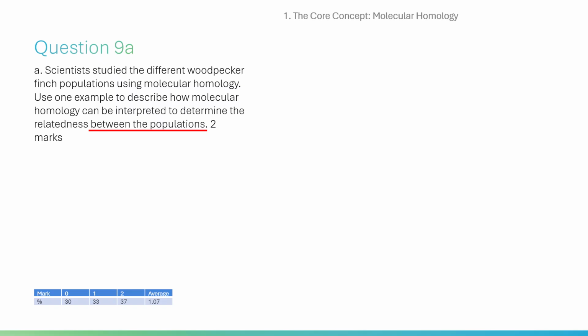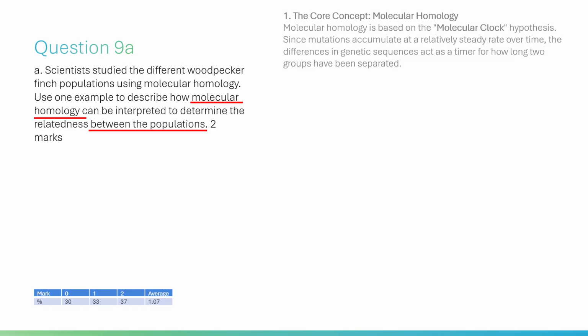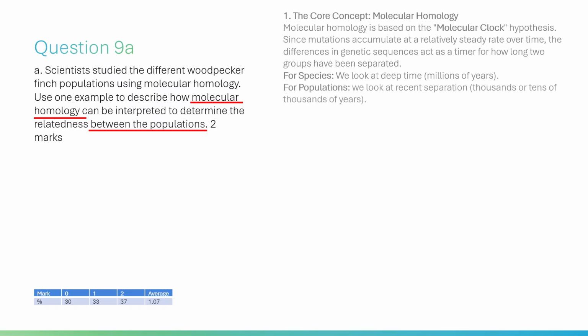1. The core concept: molecular homology. Molecular homology is based on the molecular clock hypothesis. Since mutations accumulate at a relatively steady rate over time, the differences in genetic sequences act as a timer for how long 2 groups have been separated. For species, we look at deep time, millions of years. For populations, we look at recent separation, thousands or tens of thousands of years.